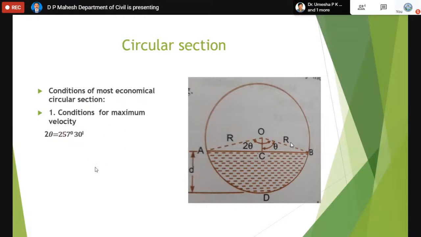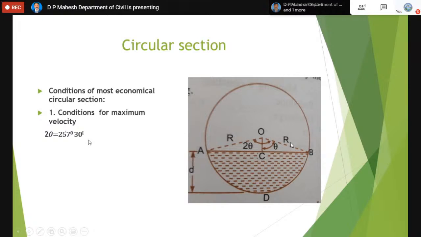So when they say maximum velocity or maximum discharge, accordingly we use 2 theta. This is one condition for the most economical circular section, which says that 2 theta is equal to 257 degree 30 minutes, the angle at the center. Then only will you get the most economical section, which conveys maximum flow. The most economical section is always designed to carry more flow.